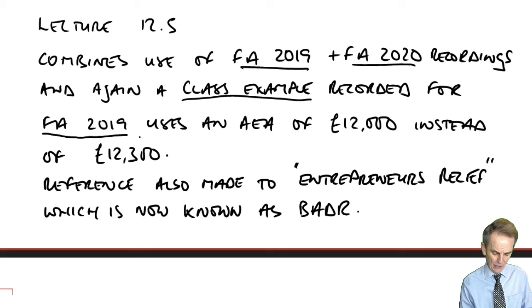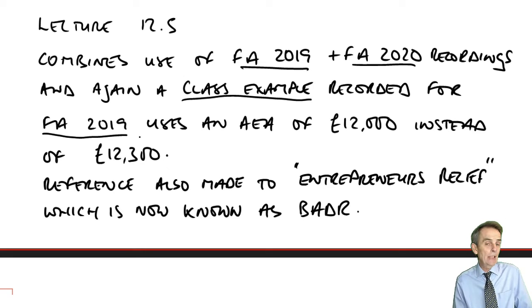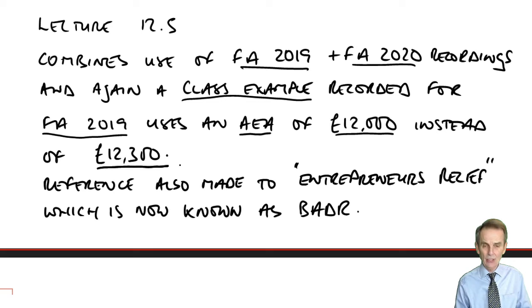And as it was the case in the previous lecture, when we come to a class example, which was recorded in the time of FA 2019, then again the only issue there was the use of an AEA of £12,000 instead of, as you now know it is, and has been since 2021 tax year, £12,300. Again, there's no changes in any of the rules, any of the principles that apply, so far as the content of this lecture is concerned. It is purely there the AEA number that has changed,